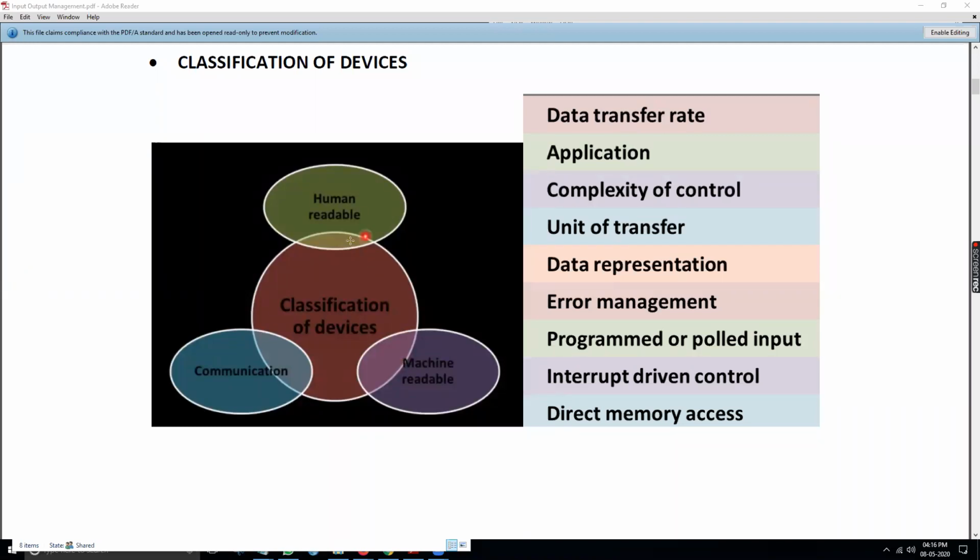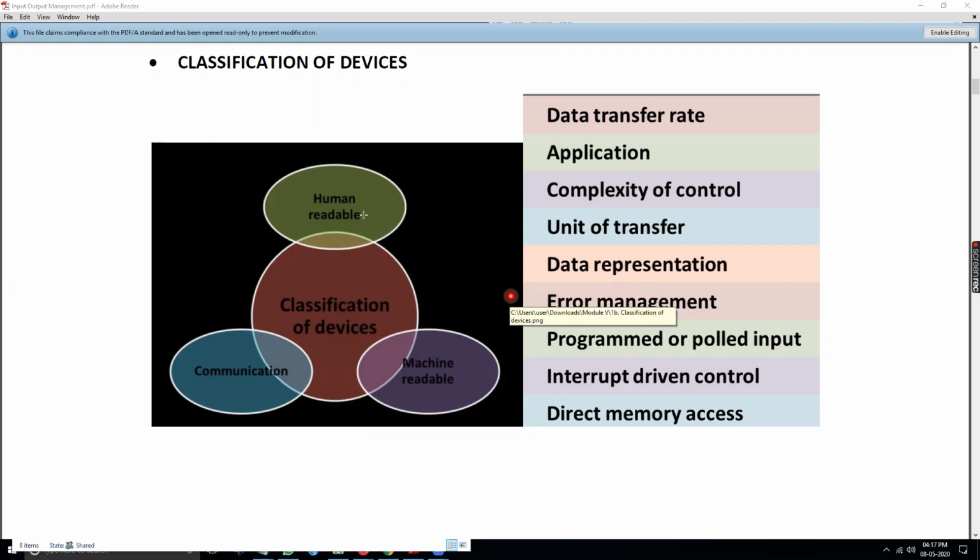That means how the human reads it, how the machine reads it, and how the communication takes place. This is the hardware, and this is the connection to the outside world. So if you look across, the first point of discussion is the human readable form, which is used to communicate with the user.